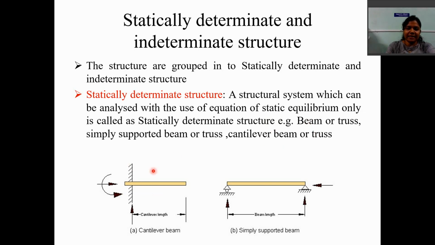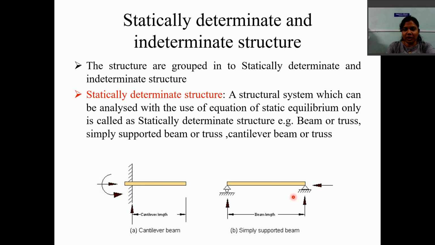Now let us take the first example, cantilever beam. In case of a cantilever beam, if you have to analyze this beam, the number of unknown reaction components at the fixed support is 3: unknown reaction in y direction, unknown reaction in x direction and the moment. To find these unknowns, we have 3 conditions of equilibrium, that is summation of Fx equal to 0, summation of Fy equal to 0 and summation of moment equal to 0. So with the help of these conditions we can find the unknowns easily. So this beam becomes a statically determinate structure or statically determinate beam.